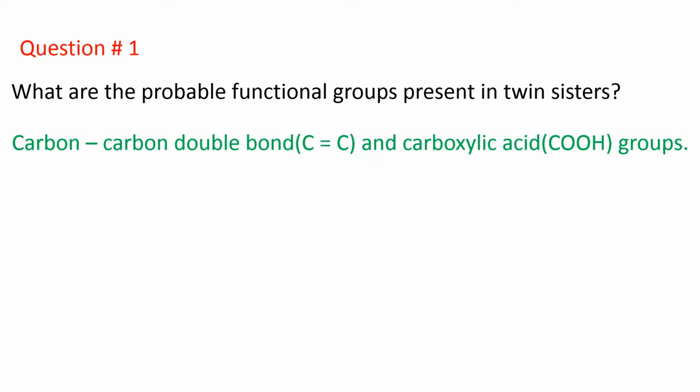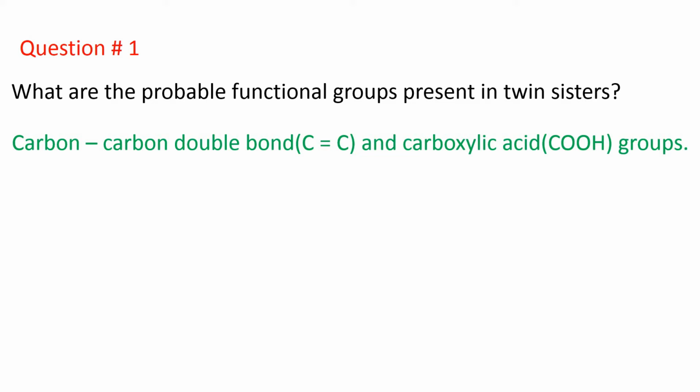Why? In the riddle, it is mentioned that these twin sisters respond to Bayer's test. Bayer's test is the test for unsaturation or carbon-carbon double bond, where these unsaturated compounds, double bonded compounds, are treated with cold dilute alkaline potassium permanganate solution. Then two OH groups are added across the double bond. That means a vicinal diol is formed. So this is the test for carbon-carbon double bond.